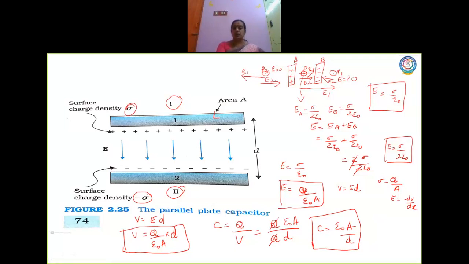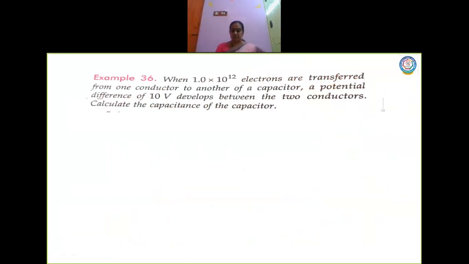Now there is a small problem that has to be discussed. I'll just give you the formula, children. You just try to solve the sum and get me the answer. The number of electrons is given, N is 1 into 10 power 12. So Q is equal to N times e, which you have to find out. Substitute in C is equal to Q by V. Now you should get the answer 1.6 into 10 power minus 8 farad. I want you to get this answer.